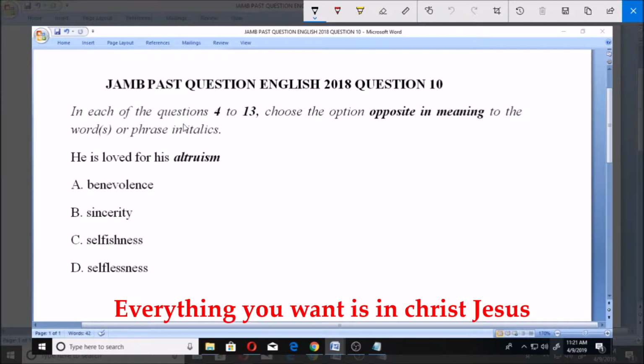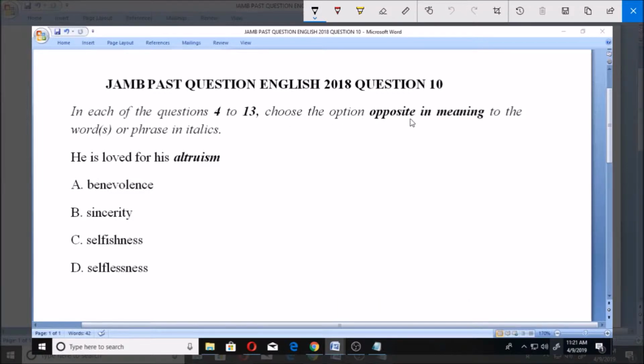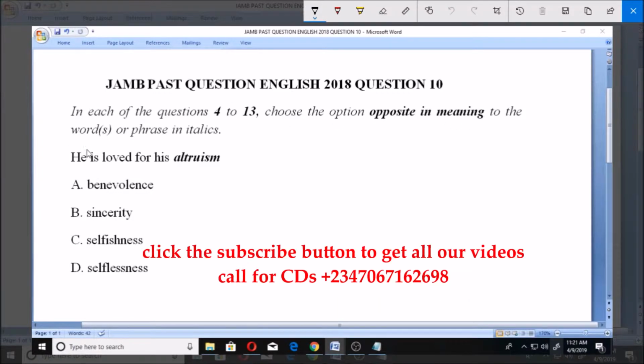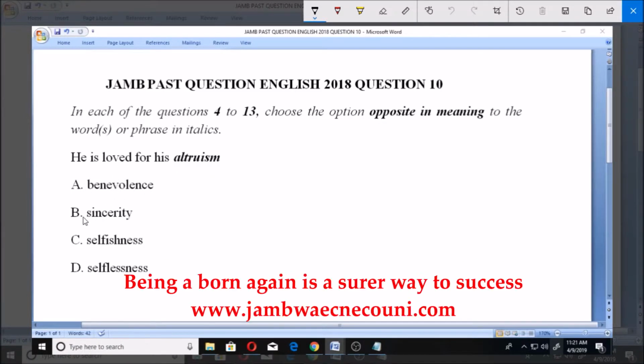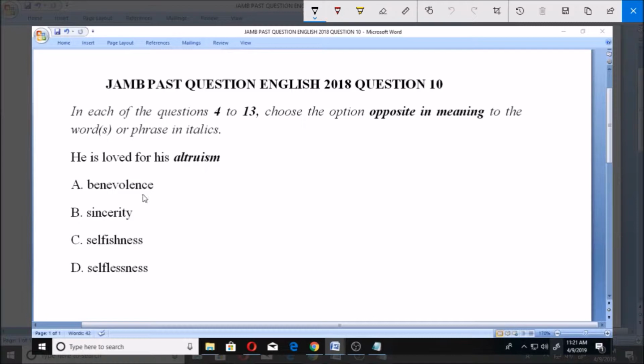In each of the questions 4 to 13, choose the option opposite in meaning to the word or words or phrase in italics. He is loved for his altruism. A. Benevolence. B. Sincerity. C. Selfishness. D. Selflessness. So the underlined word is altruism. So which of the following options is opposite in meaning to the word altruism?